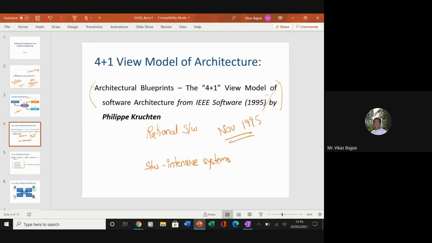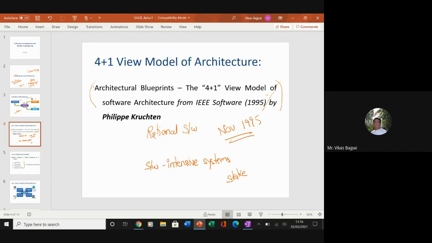And this model is basically based on the use of multiple views, or concurrent views. So we get views from different angles. This use of multiple views allows you to address the concerns of the various stakeholders. So what we see is the end users' involvement, the developers' involvement, the systems engineers' involvement, and the project managers. So all these stakeholders are included in this.